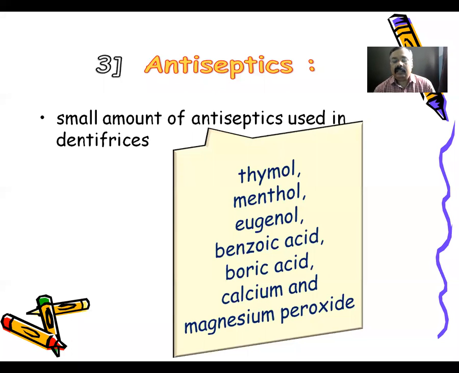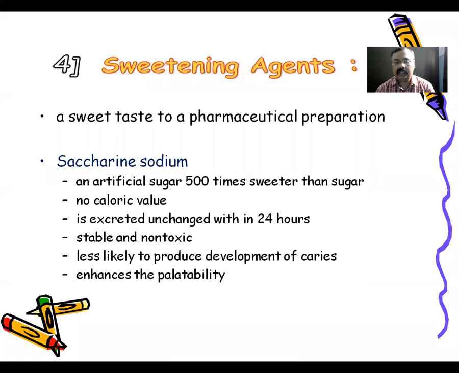Among these, thymol is a very powerful antiseptic. It also acts as an oxidant and as a deodorant. So it is very commonly used in various mouthwash preparations as well as in gargles. Then another example is eugenol, which has an odor of clove and also possesses a local anesthetic property. Because of this local anesthetic property, it is commonly used during dental filling procedures. So this is the antiseptic as an ingredient used in the dentifrices.